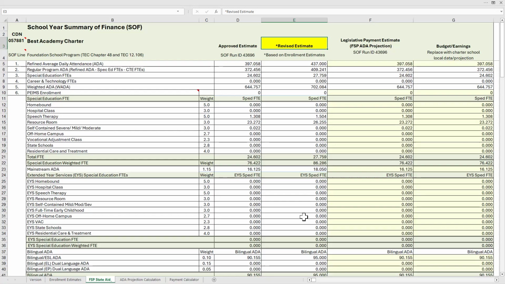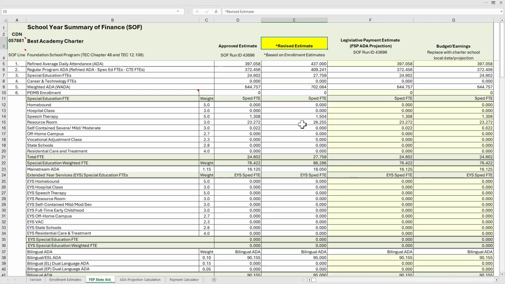So if the charter decides to report the revised estimates, they would be published and they're approved. In other words, if they're submitted in the FSP application system by August 1st, then the charter school September summary of finances will reflect the revised attendance data.